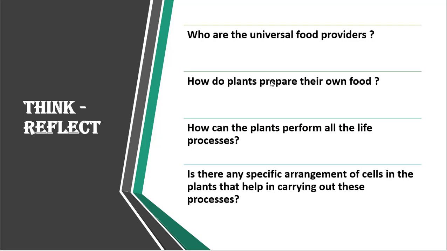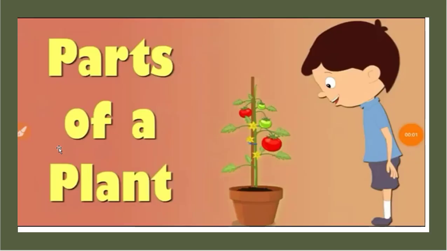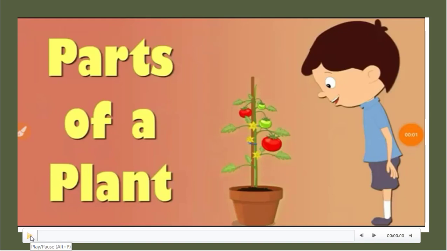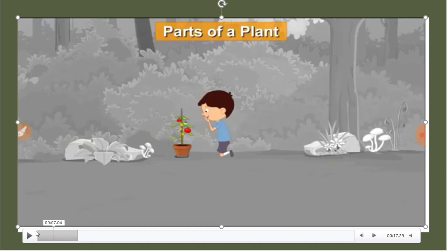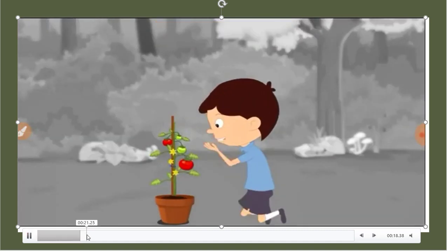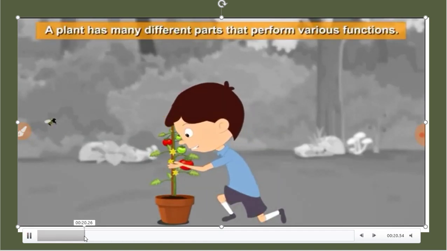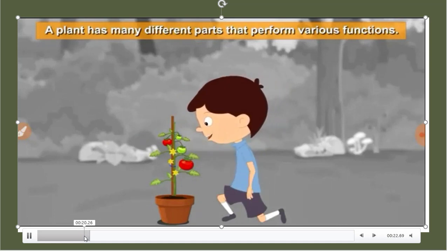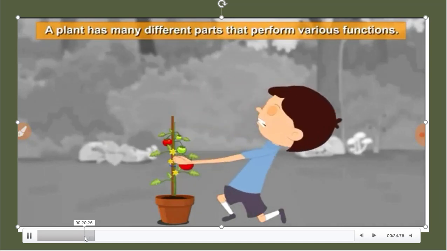So children, let us have a look here to observe the plants or recollect the information about the parts of plants and their functions through this video. Observe here, a plant has many different parts that perform various functions.